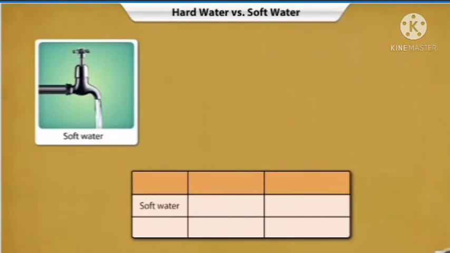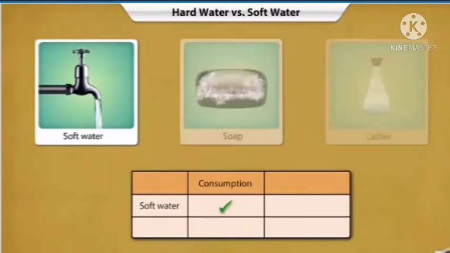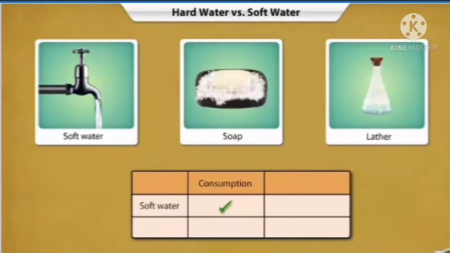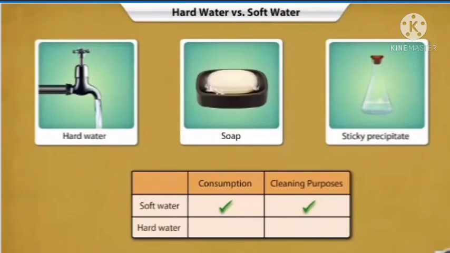Soft water can be used for consumption. Soft water forms a rich lather with soap and can be used for cleaning purposes. Hard water forms a sticky precipitate with soap in place of lather. Thus, it cannot be used for consumption or cleaning purposes.